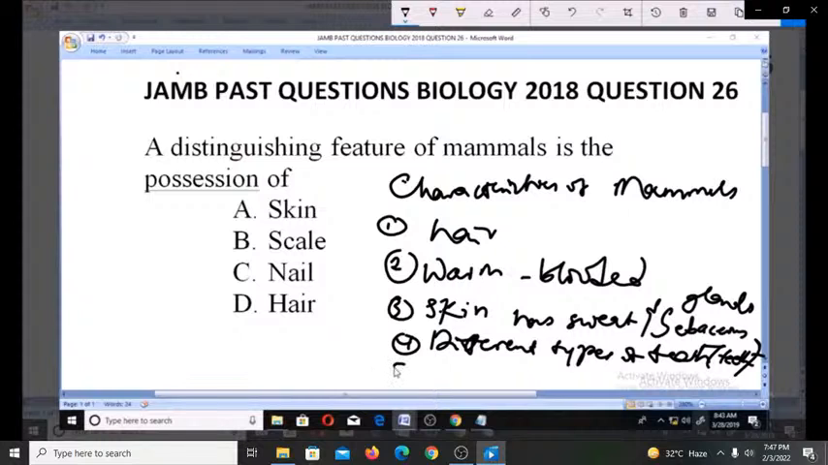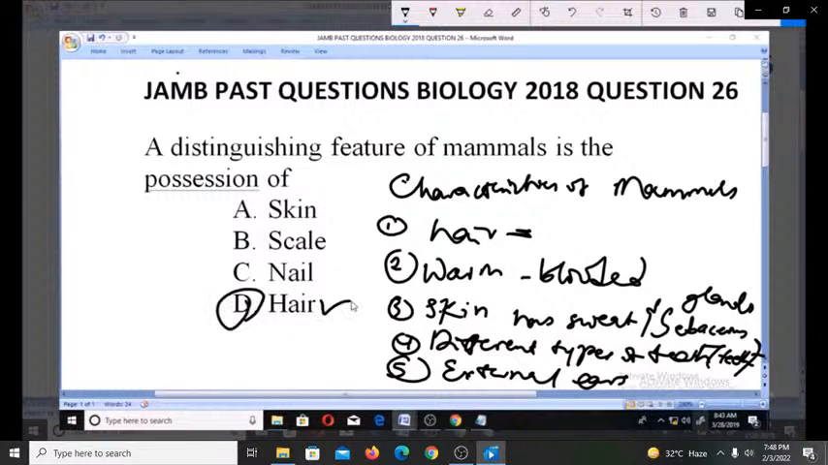Then finally, we have that mammals possess external ears called pinna. Possession of external ears. So these are all features of mammals, but which of them do they have that other animals don't have? You're going to find out that it is the hair. Some animals have fur, but you look at the hair, the mammals have hair. The type of hair that you see on mammals, like human beings and monkeys, is very different from what you can see in every other organism. So the right option here is D.